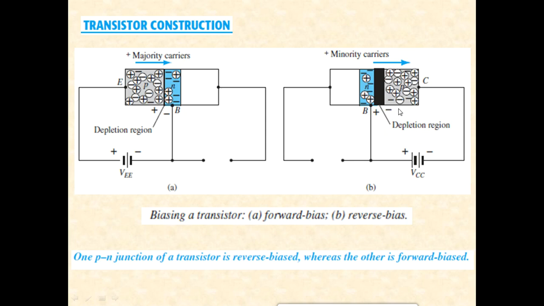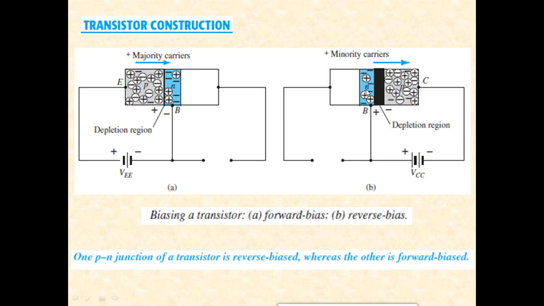Under diode operation we have seen that whenever the diode is reverse biased the width of the depletion region increases, which is denoted by this black colored region. You can very clearly observe that in this case the width of the depletion region is large. So the majority carriers can never flow from one region to the other. That means electrons in the base can never enter into the P region, and holes from the P region can never cross the junction and enter into the N region.